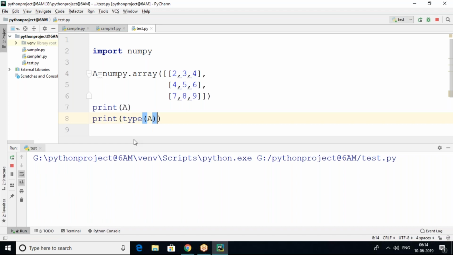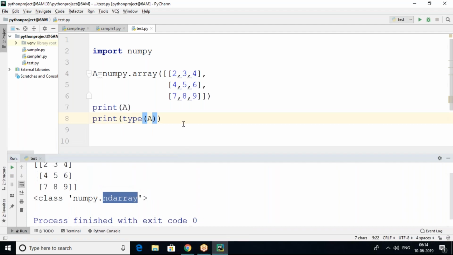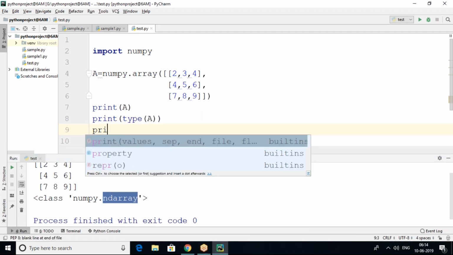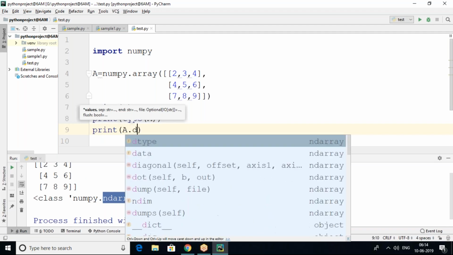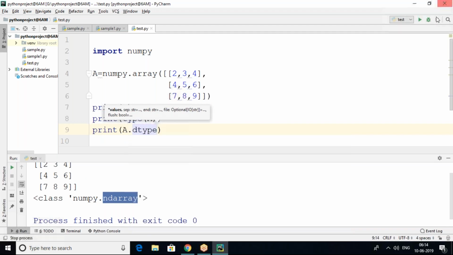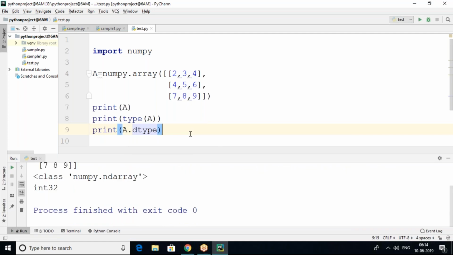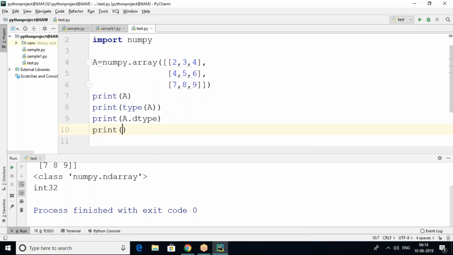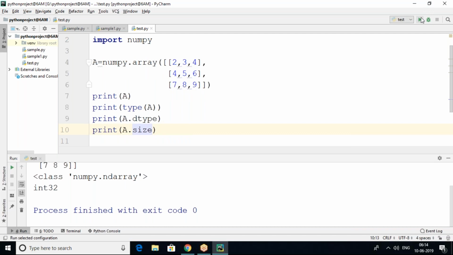If you want to know the type of A, it is NumPy ndarray, meaning n-dimensional array. Here print A dot dtype, that means the data type of the array. What is the data type of the array here? Integer. Now print A dot size, the size of the array.